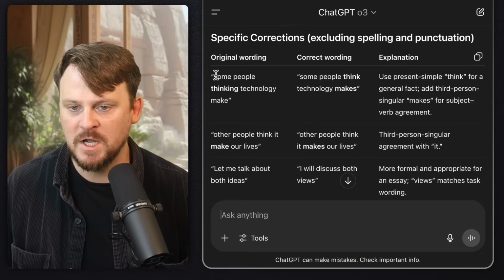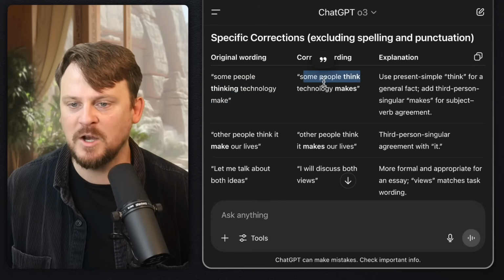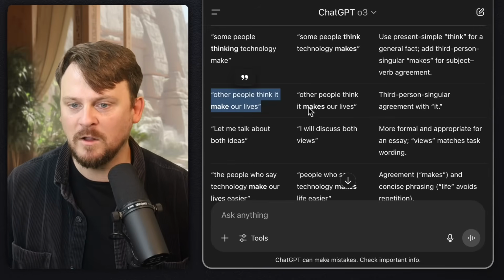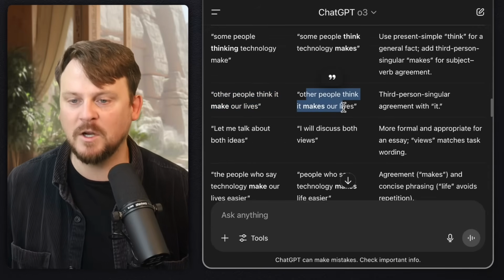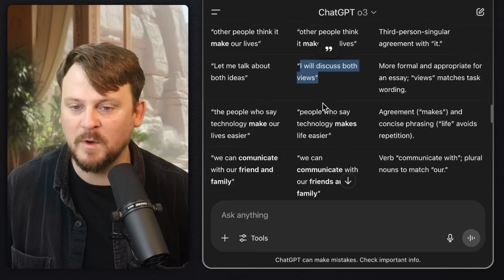Specific corrections, original wording, corrected wording. "Some people thinking technology makes." "Some people think technology makes." "Other people think it make our lives." "Other people think it makes our lives." "Let me talk about both ideas." "I will discuss both views."